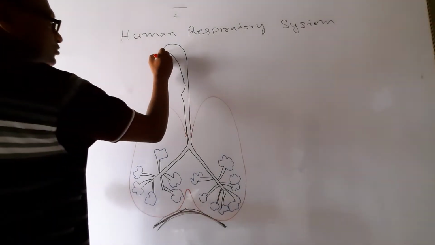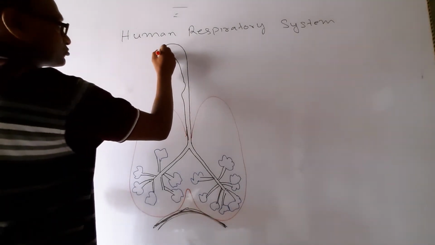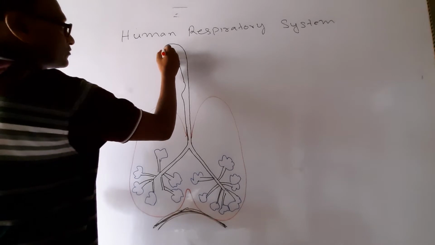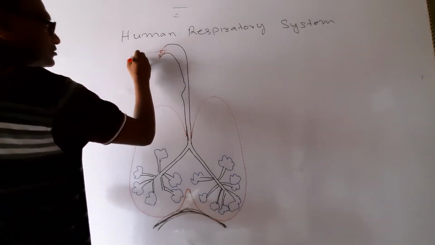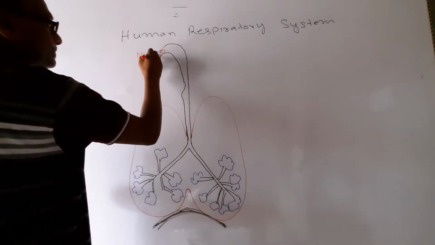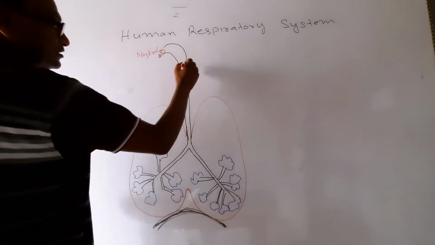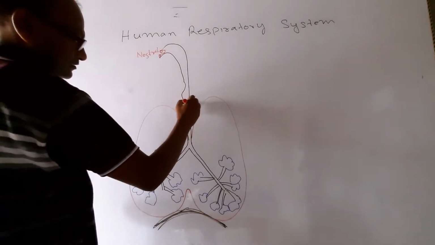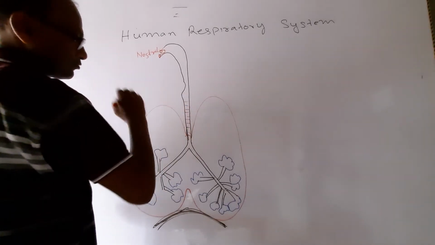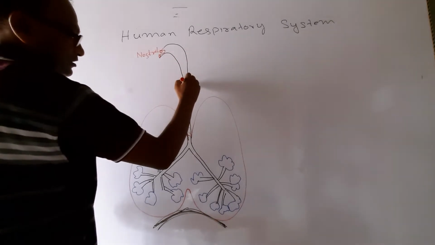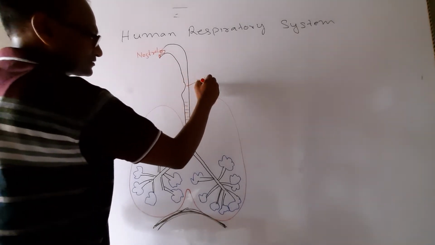Now see, this is the nostril. Here the rings of cartilage are there. This is called the pharynx.